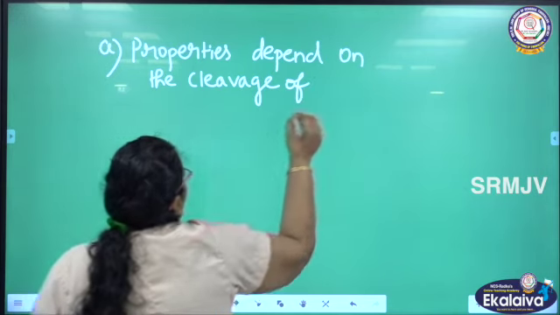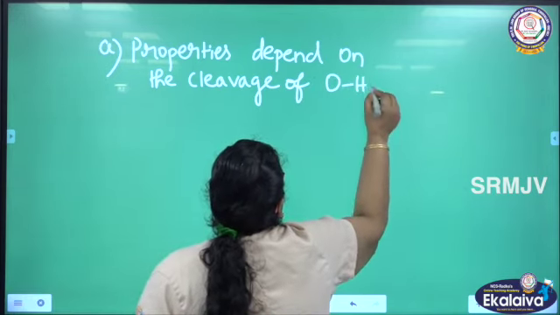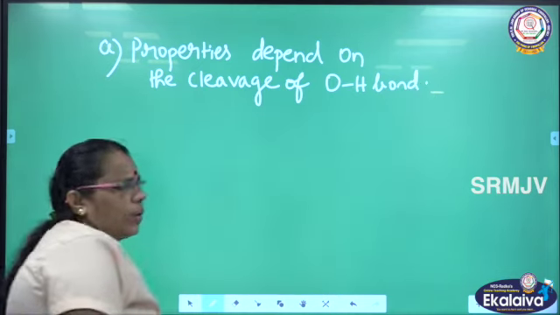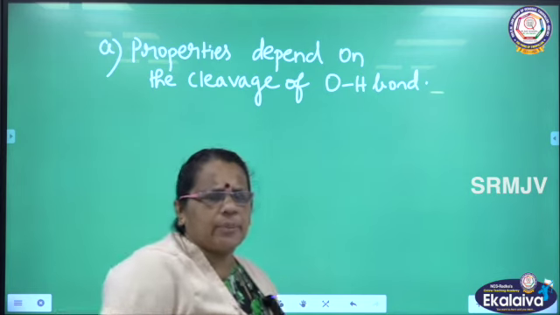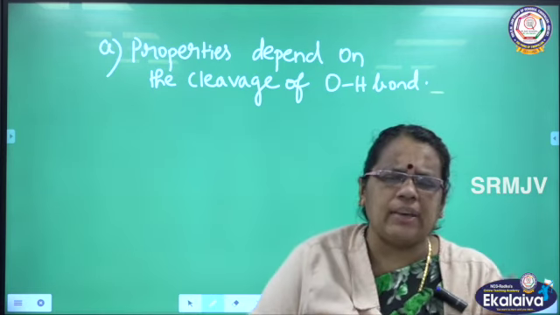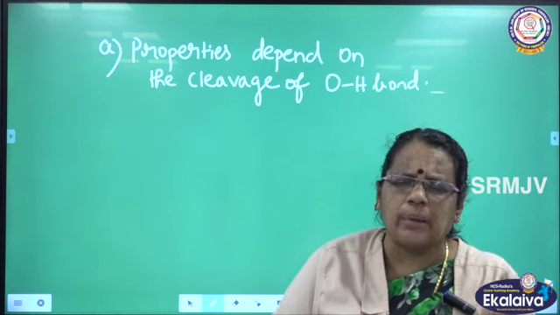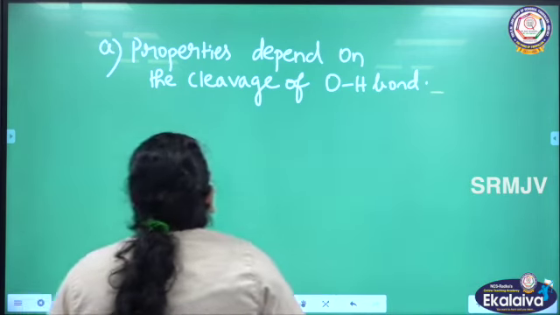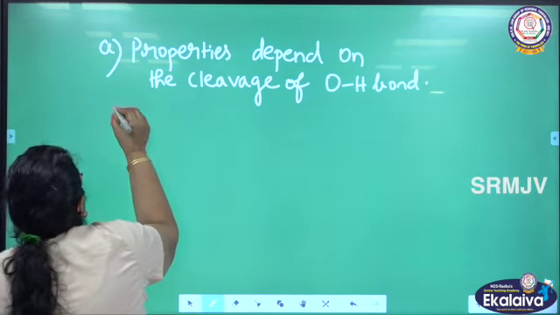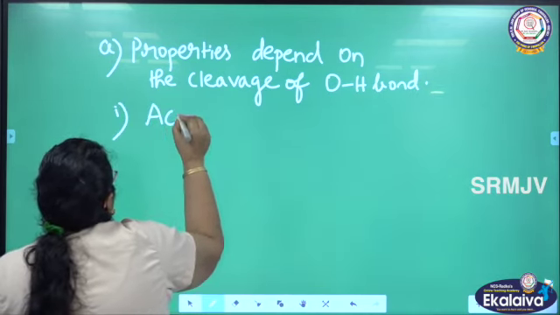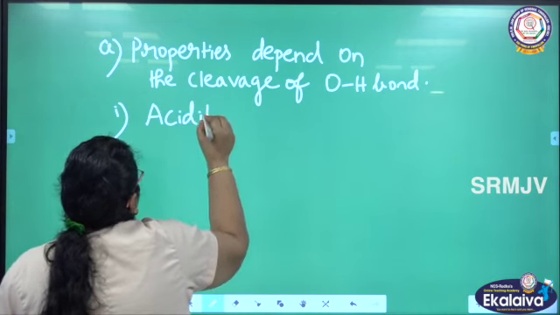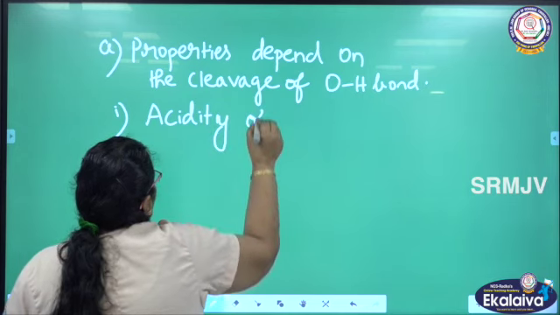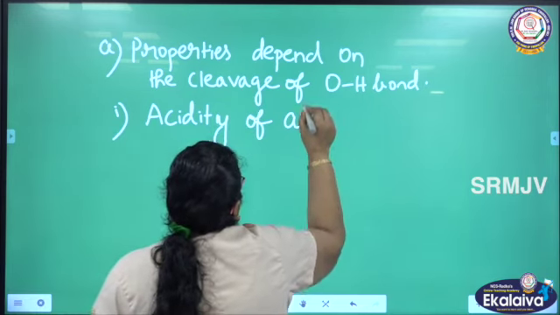Properties depend on the cleavage of the OH bond. We are going to cleave the bond between oxygen and hydrogen in alcohol. The first chemical properties we are going to talk about are based on the cleavage of the OH bond. Under that, the first reaction is the acidity of alcohols and phenols. We are discussing alcohols here, so the acidity of alcohols, the acid nature of alcohols.